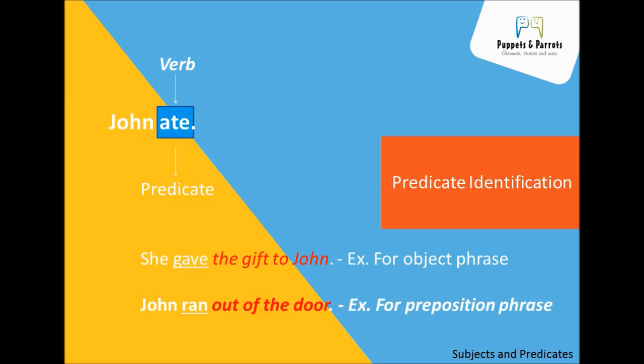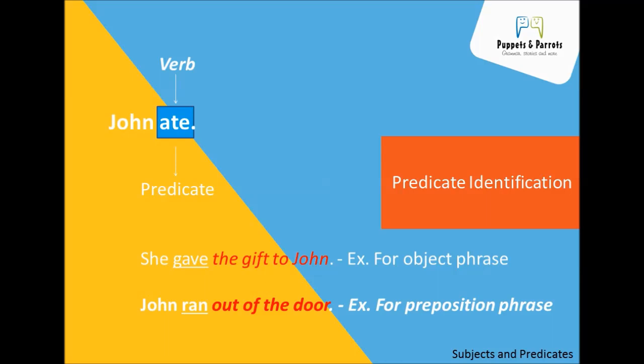Just first find out the verb here in the third sentence. Ran is the verb in this sentence. So after the verb, the entire group of words comes under the predicate. Now find out the subject in this sentence. Who ran? John ran. So John is the subject of the sentence and ran is the verb. The entire group of words after the verb comes under the predicate.